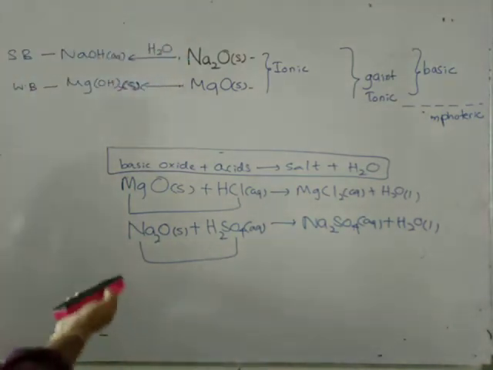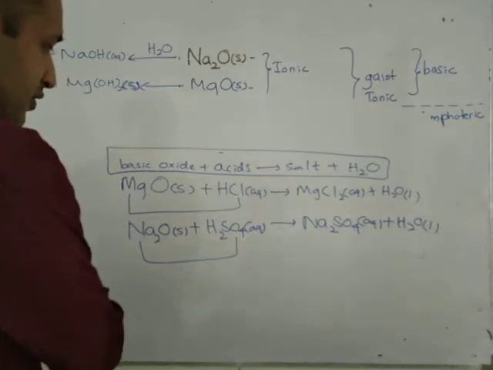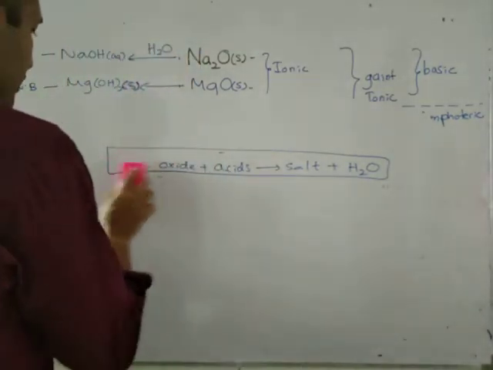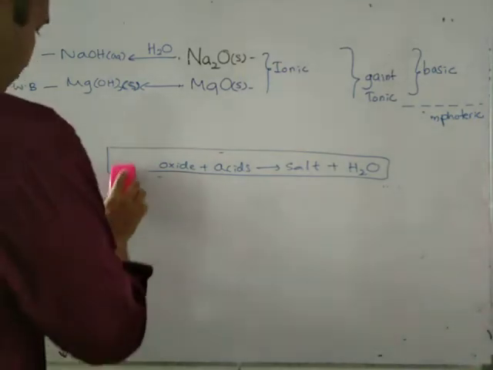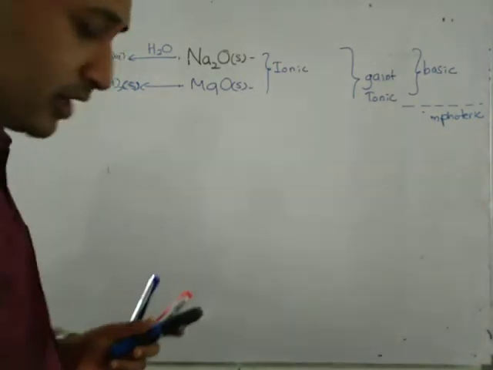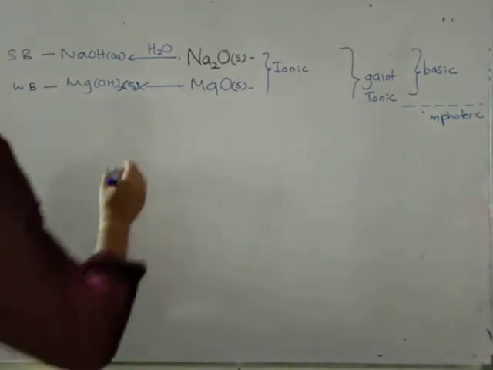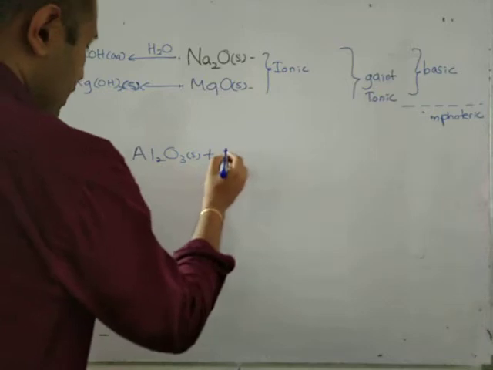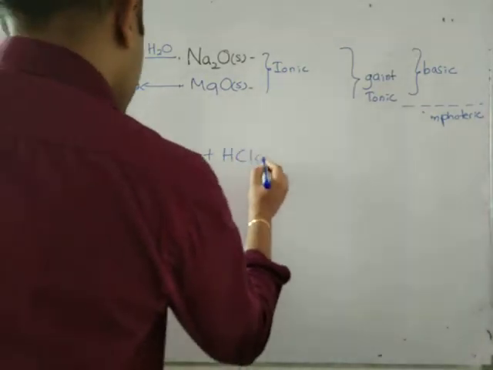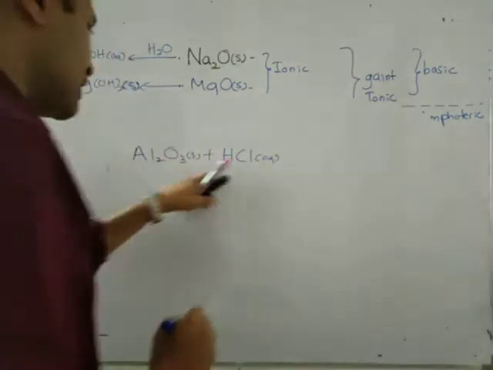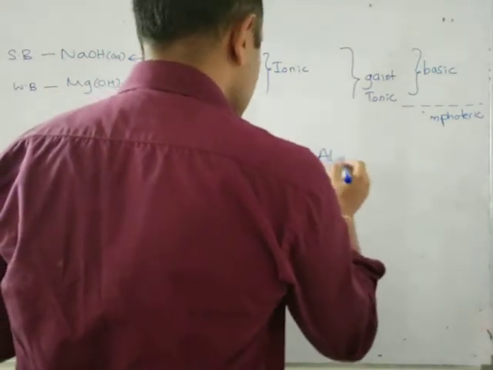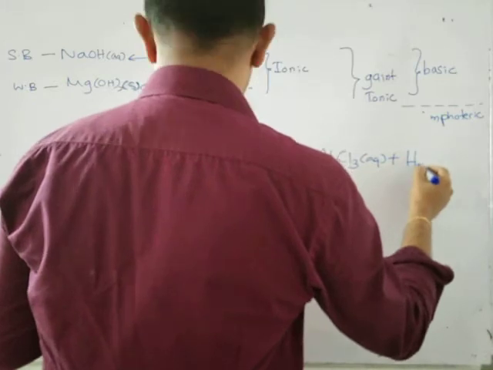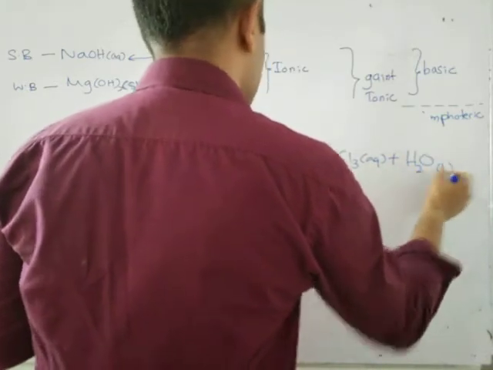Then if you take an amphoteric oxide, the amphoteric oxide that we are learning is aluminium oxide. It can react with acids as well as bases. If it is reacting with HCl, it forms AlCl3 aqueous plus H2O liquid.